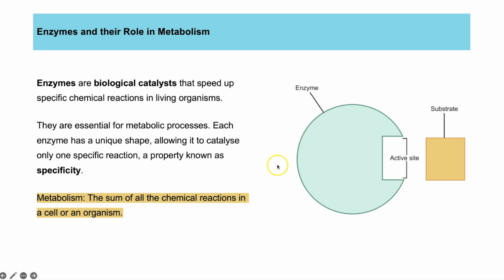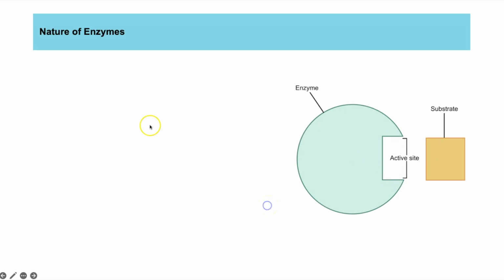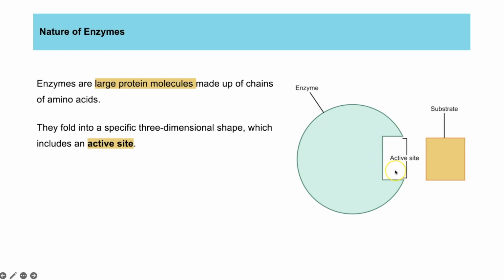So let's have a look at how the binding of the substrate to the complementary shaped active site speeds up these chemical reactions. So that active site is the key point on an enzyme. And enzymes are large proteins which are folded up to make these unique 3D shapes.